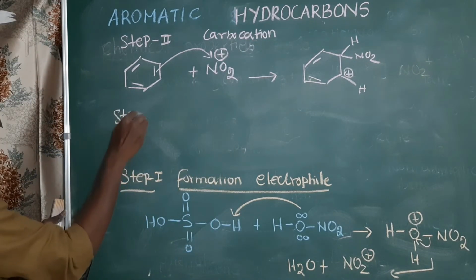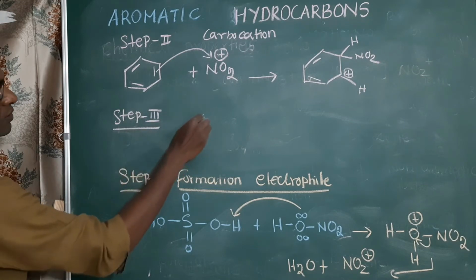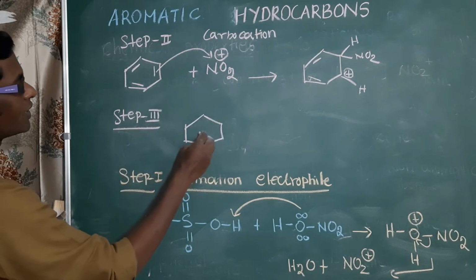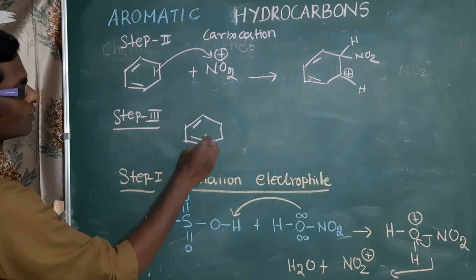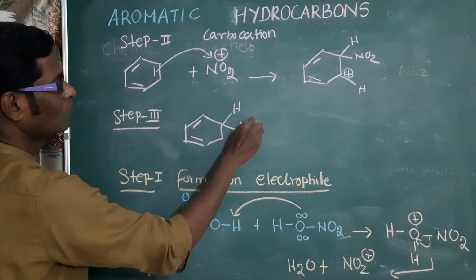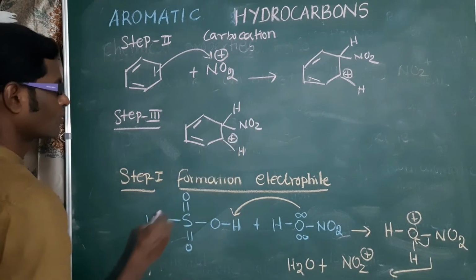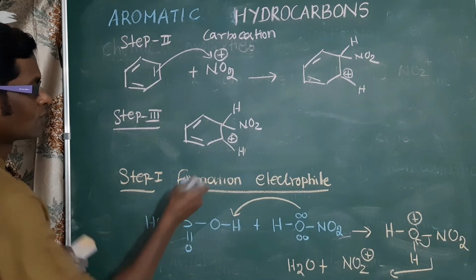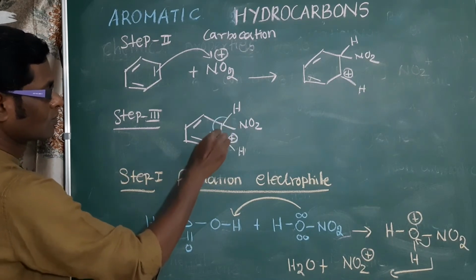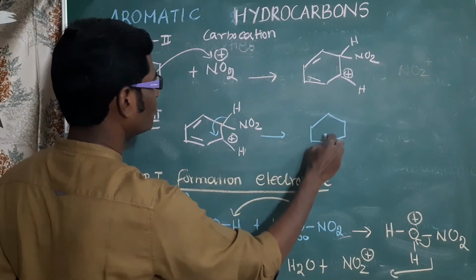Step 3, deprotonation. From the arenium ion, a proton is removed. NO2 is there. Now we will get nitrobenzene.